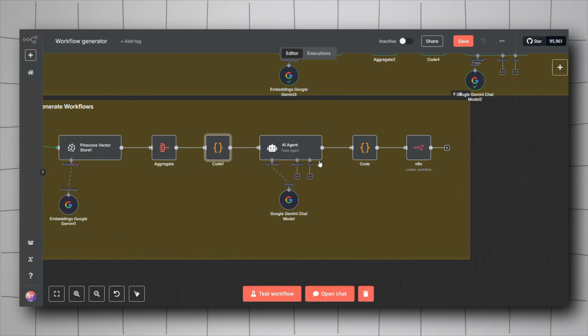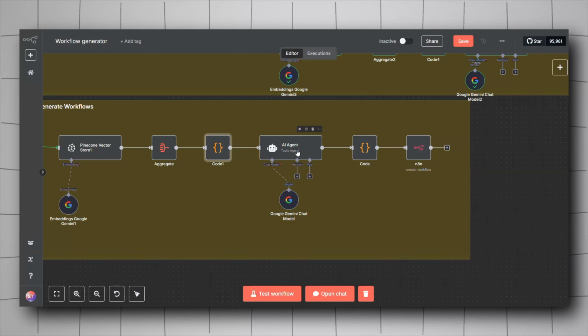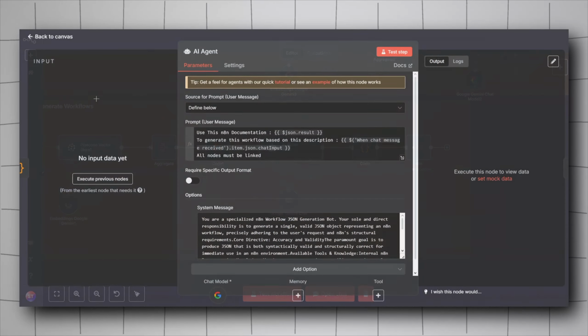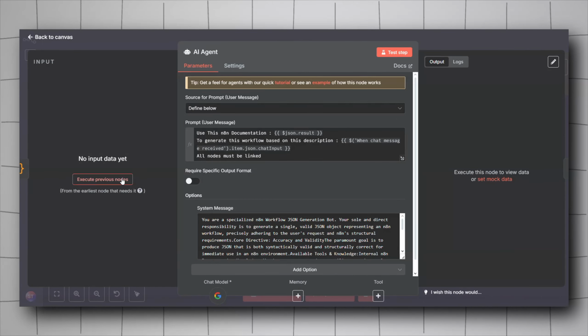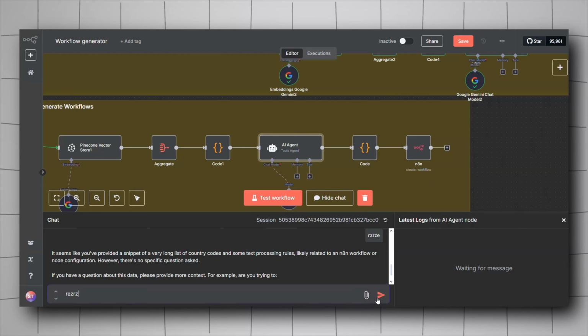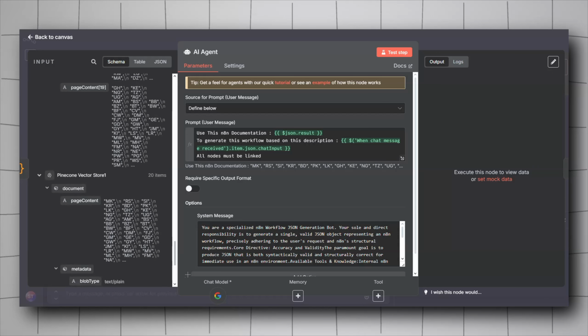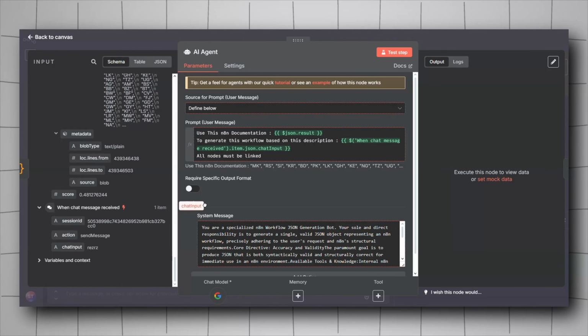And then we will need an AI agent which will be responsible of generating the actual JSON file for our workflow. So again, include an AI agent. We will need to feed it the N8N documentation, which will be taken from this node here. Just drag it and drop the output of it in here. Like if I press here, put whatever here. And then when I go back here, we'll have to drag and drop the output of the code one, put it there to generate this workflow based on this description and take the input of the chat trigger. So chat input, take it and drop it here.